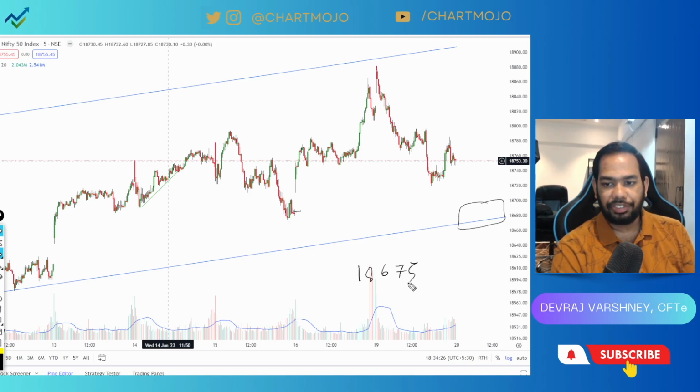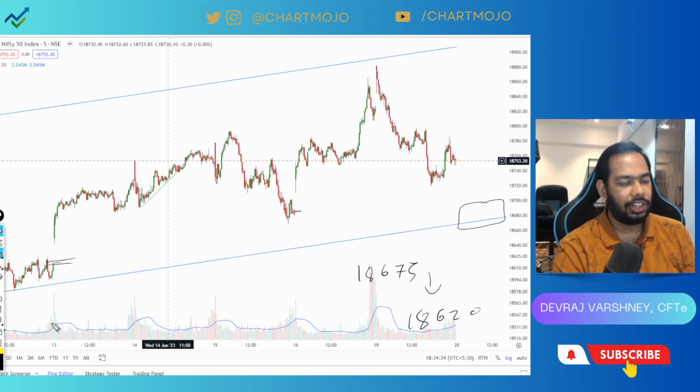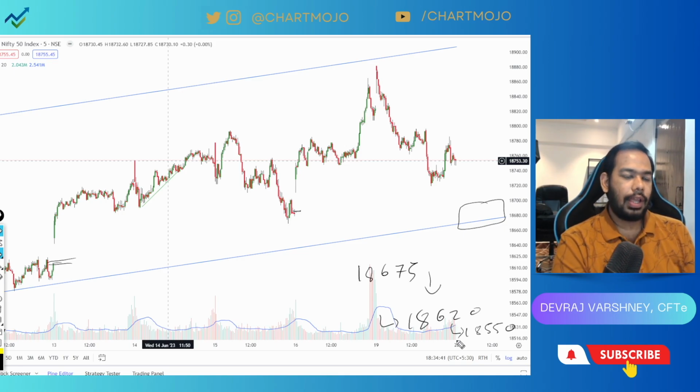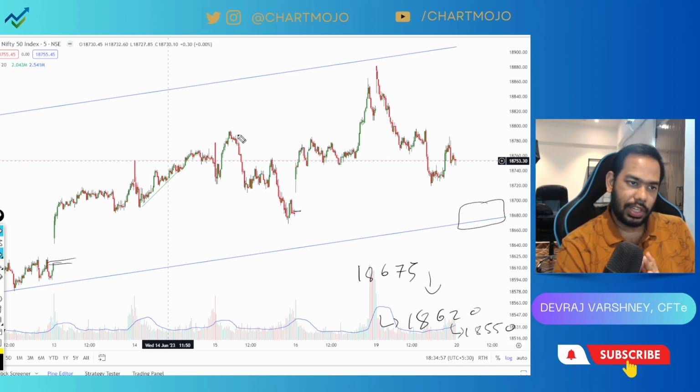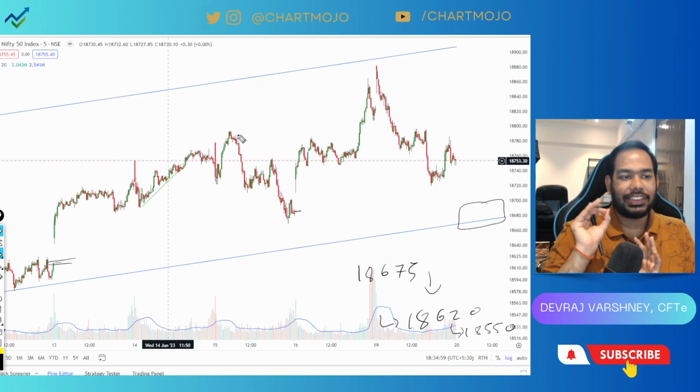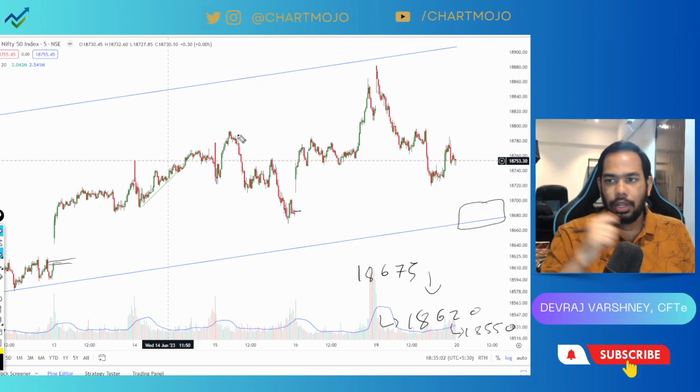If the 18675 level is taken out, then we can think to play for 18620, which is this gap yet to be filled, again a common gap, and 18550. I would like to play for these two levels if Nifty breaches 18675 in the intraday session. Now on the higher side, Nifty is following Dow, and if Dow gives us a good rally in the intraday session, then I would expect that Nifty might go at least sideways. It might avoid falling down.